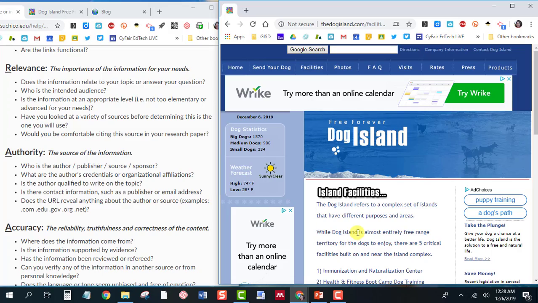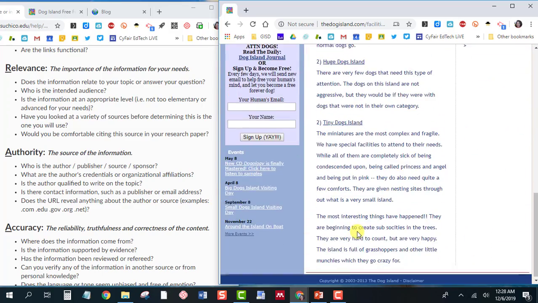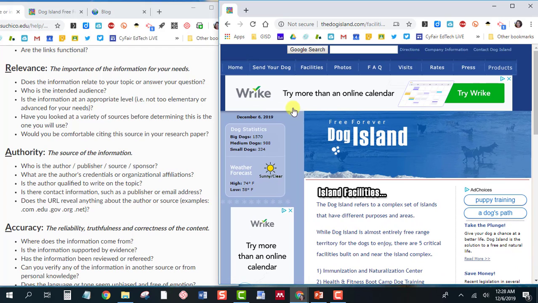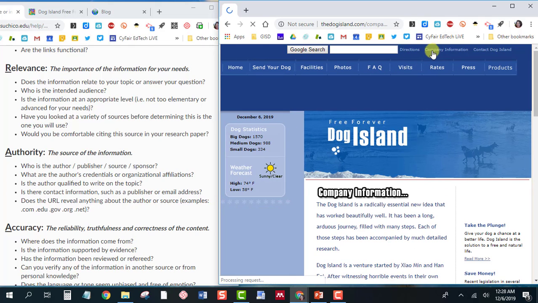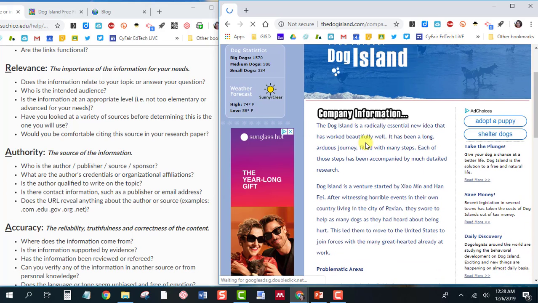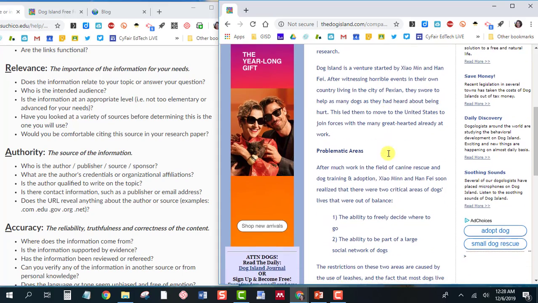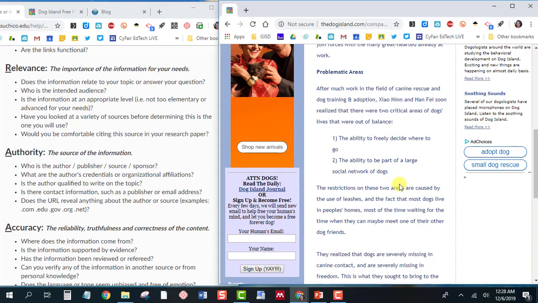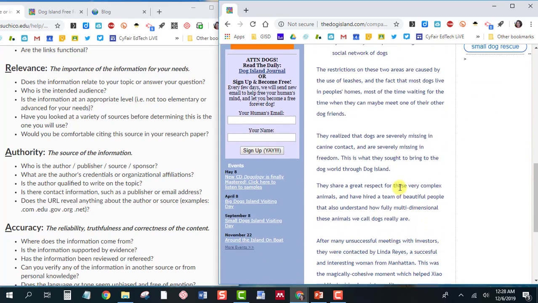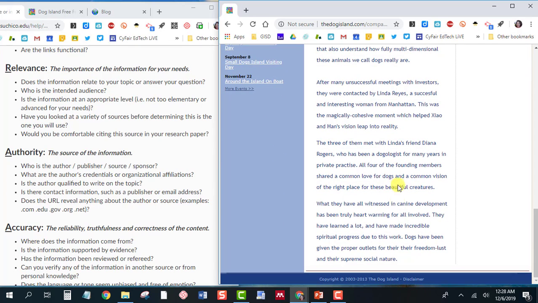And a lot of times you can find information on the site by looking for an about page, sometimes a frequently asked questions. Here's company information. It's talking about putting dogs on an island without their people. That's kind of weird. Down here at the bottom is a disclaimer link. Sometimes that can be a clue.